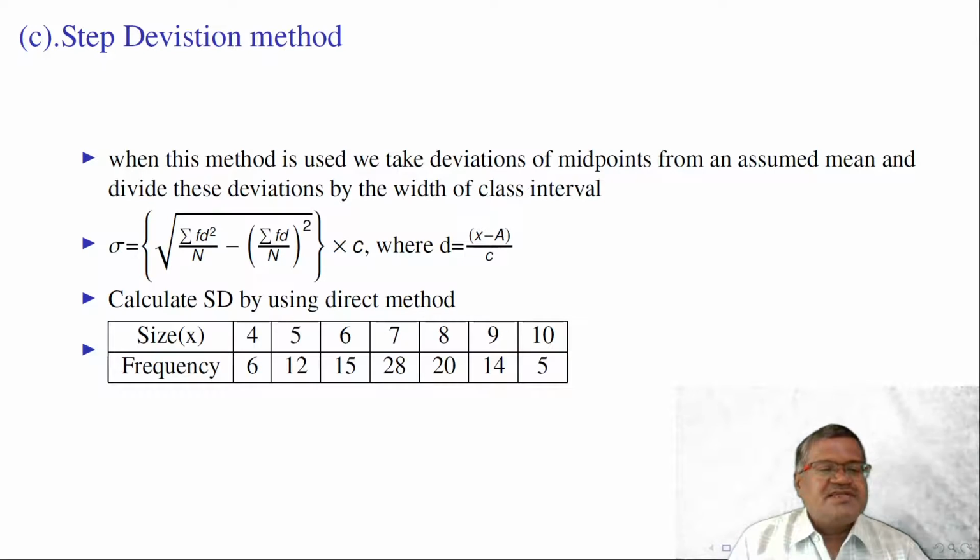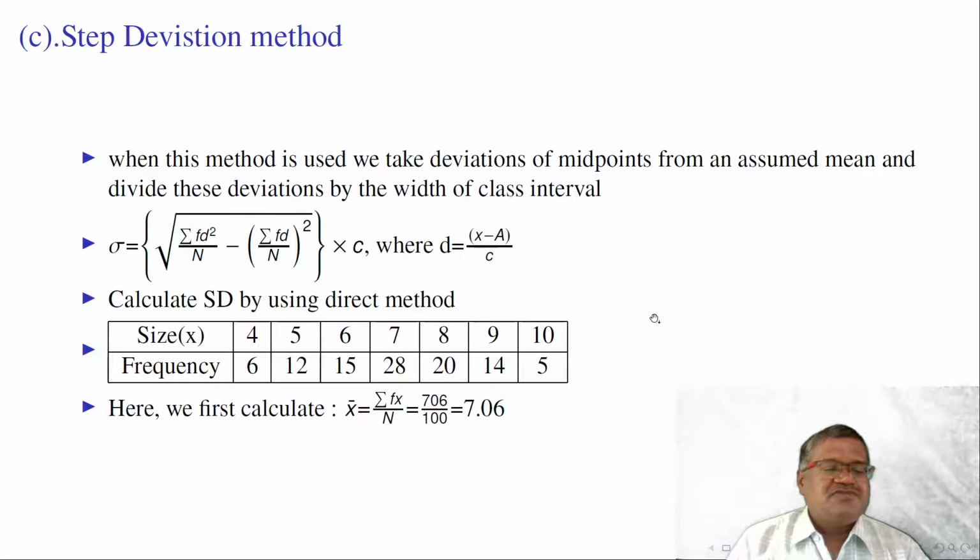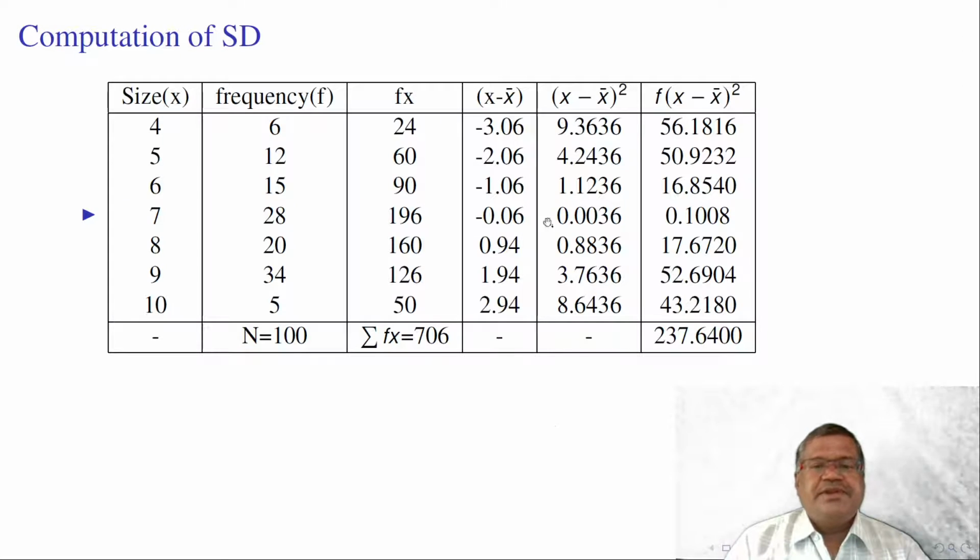Calculation of standard deviation for discrete series of data. Here the series is from 4 to 10. Frequencies are 6, 12, 15, 28, 20, 14 and 5. First we calculate x bar, that is mean, sigma fx by n, that is 7.06. We need to subtract the mean from the series values.